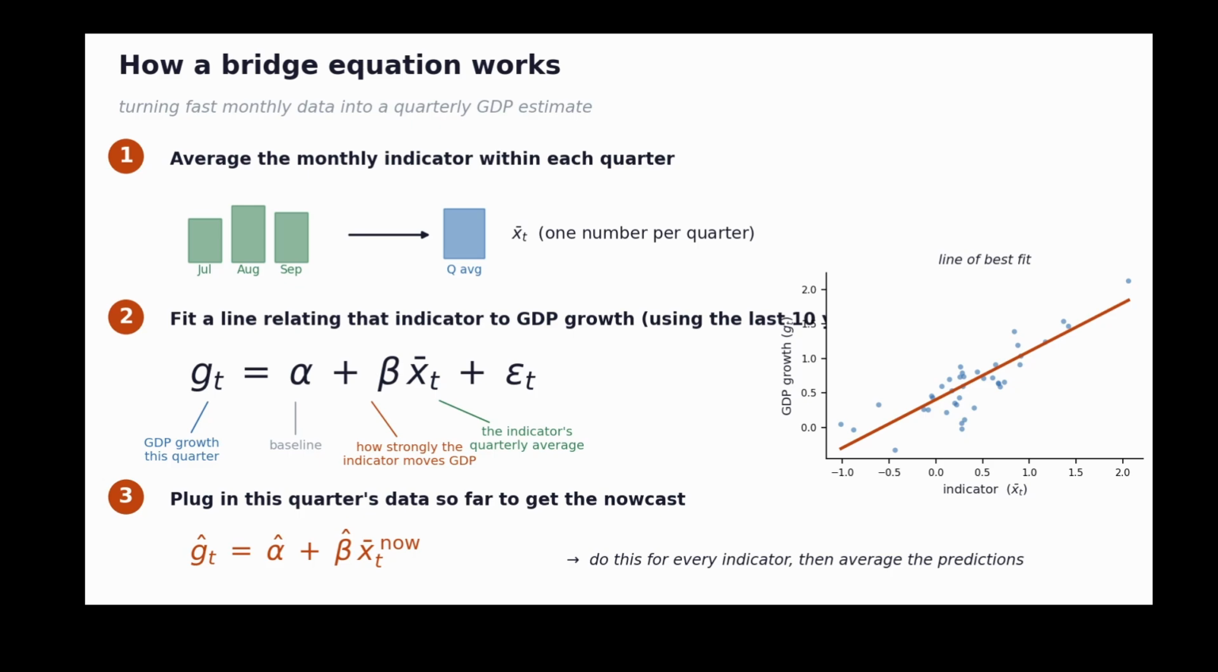This process is repeated on each of our indicators individually, which we can then average to get our overall GDP nowcast based on the bridge equation for each indicator. This is calculated on a rolling window, meaning that we only use the last 10 years of data in each bridge calculation for a given variable or indicator.